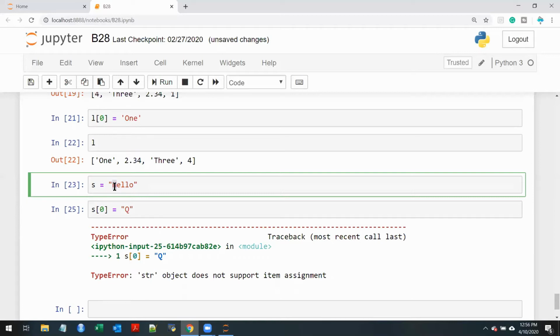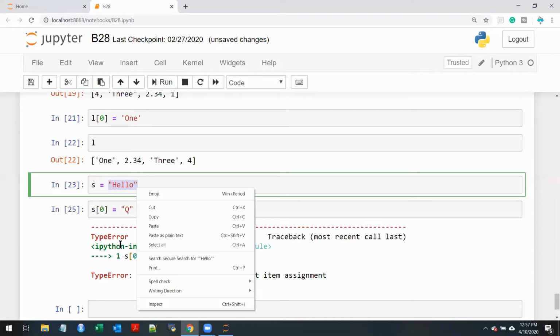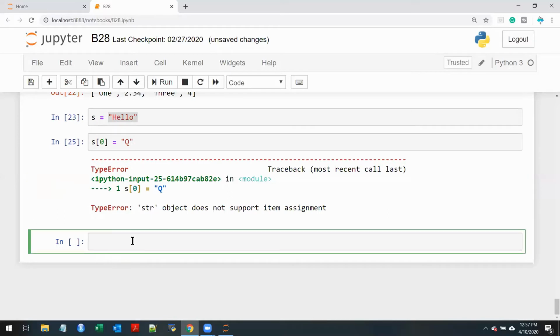Now there's a deeper meaning to that, but let's not go there. But it is not allowed is something that you should keep in mind. Strings are immutable, whereas lists are mutable. Is this clear? All right, so let's go to the main thing, which is list methods.